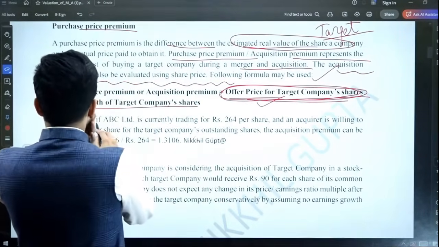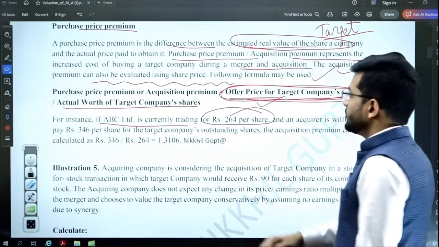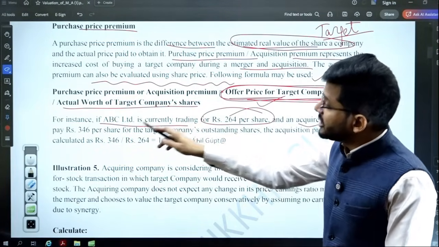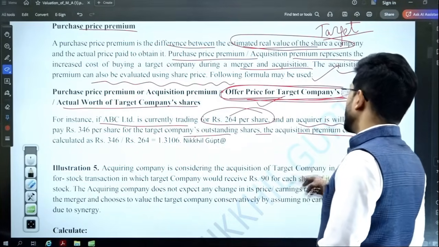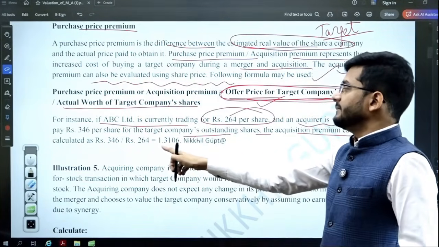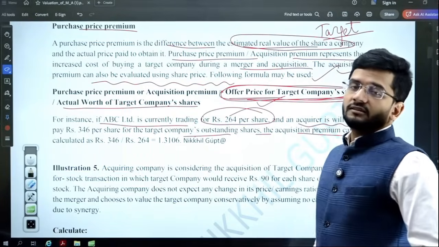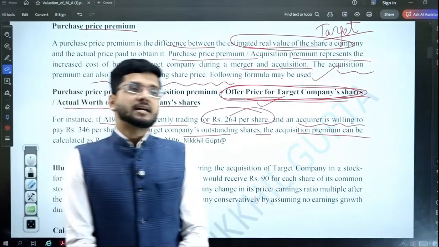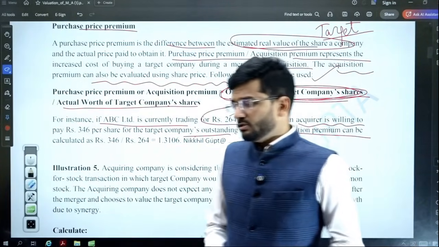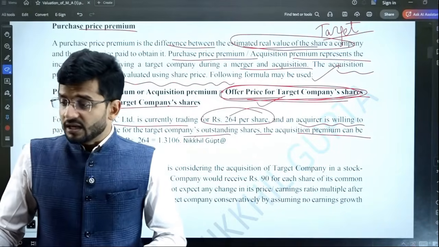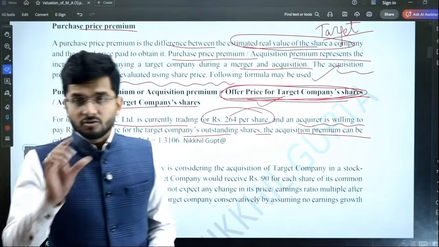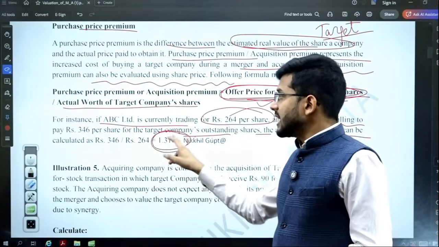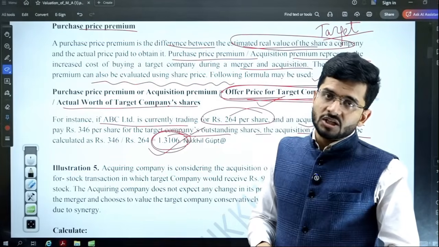So for instance, if ABC Limited is currently trading for 264 per share, and the acquirer is willing to pay 346 per share for the target company's outstanding shares, the acquisition premium can be calculated as 346 divided by 264, which is 1.3106 times. This is how we understand what portion of the synergy benefit is being shared with the target company, and that is how the number of times the purchase price premium is calculated.